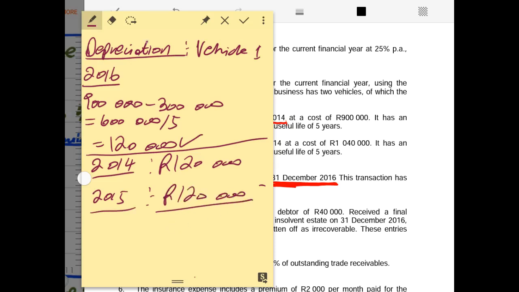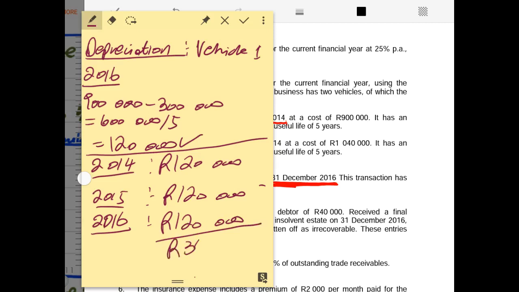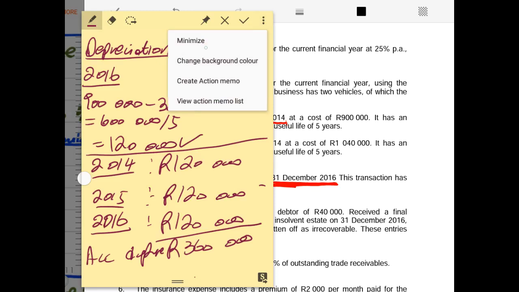Therefore the total depreciation up to the end of the year 2016 for motor vehicle 1 that was sold will be a sum of 120,000 rands times 3. If you add all the 3, that will give you 360,000 rands. So this will be the accumulated depreciation for vehicle 1 that was disposed of at the end of 31st of December in the year 2016.